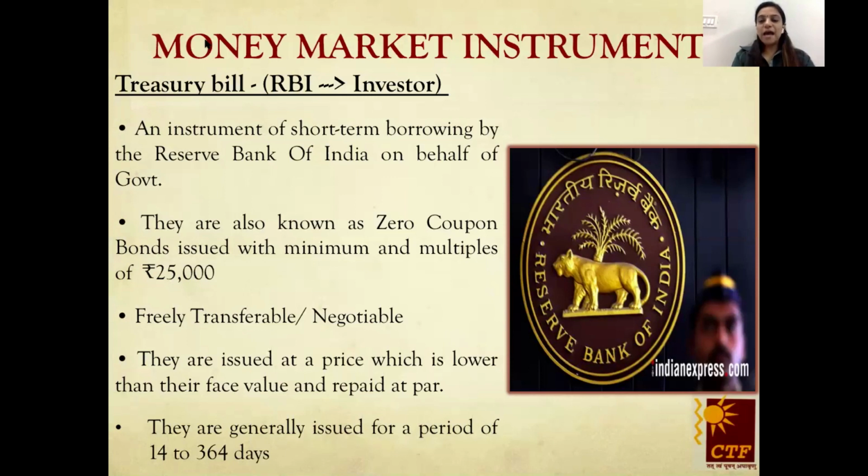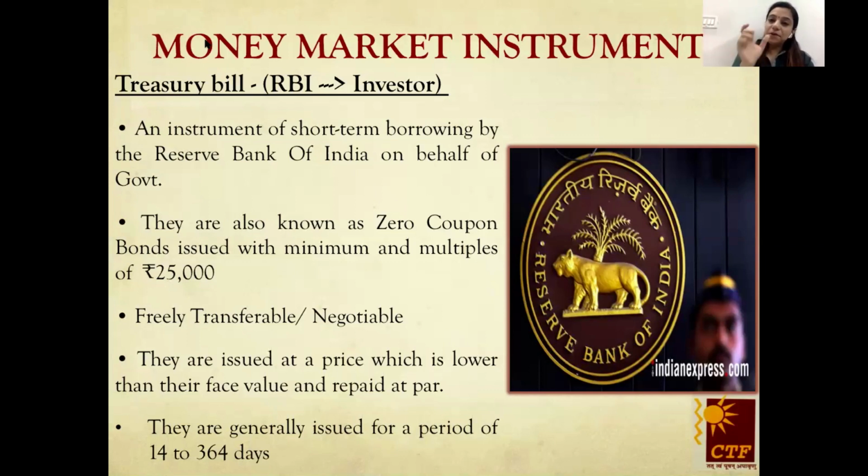And they are issued at a minimum amount of rupees 25,000 and the multiples. That means one value of treasury bill will be 25,000. If we buy two, then it would be 50,000, 75,000, and so on. They are freely transferable, negotiable. That means it's a bearer document. You can easily transfer to anyone. It does not contain the name. They are issued at a price lower than the face value. That is the discount. Interest is deducted beforehand and repaid at par. That is, we receive the principal amount during the maturity time.